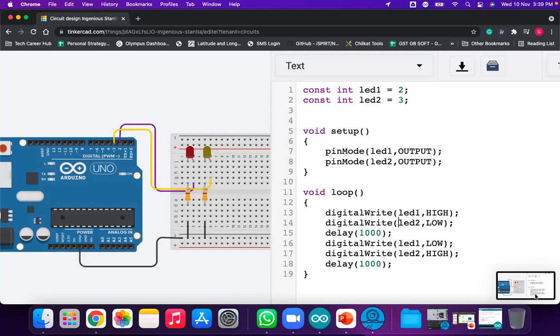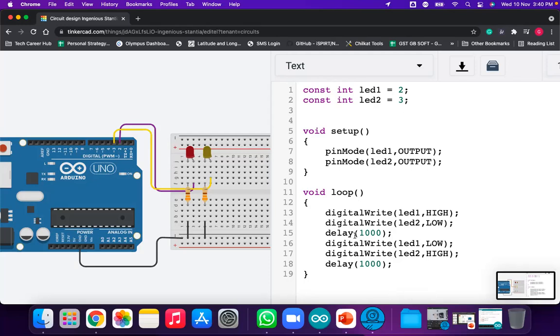I will be starting at 10 o'clock, and we'll resume from this place, blinking the two LEDs. We are going up to different programming concepts, like blinking, the running LED, or the toggle LED. We are generating different patterns of the LEDs. Why are we doing these patterns of LEDs? Because we have to master the programming.